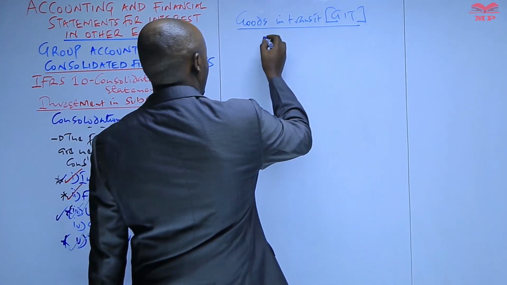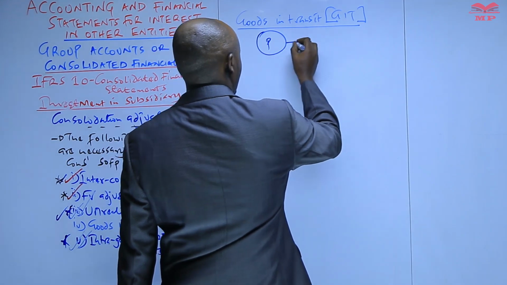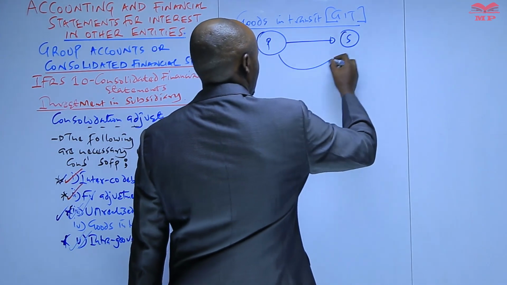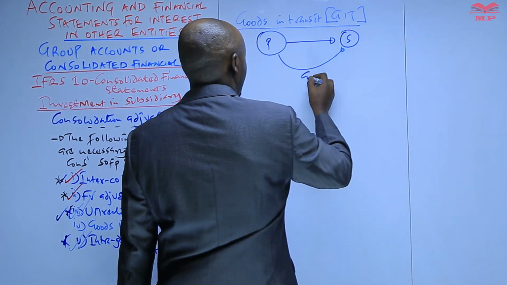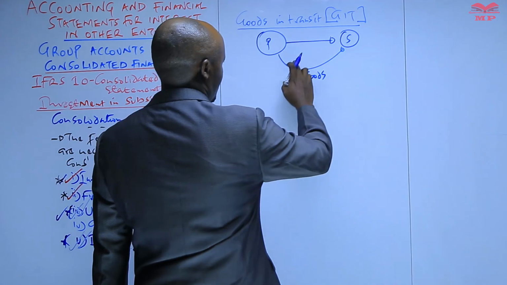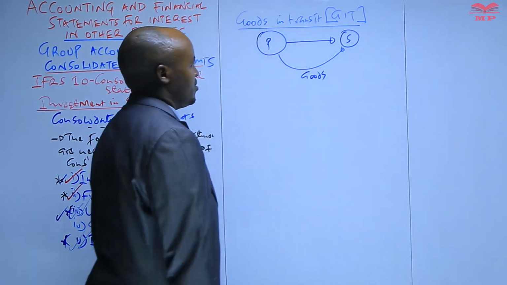Like in this case, we can be told that the parent company sold some goods to the subsidiary, and then these particular goods were sent to the subsidiary almost at the end of the year.